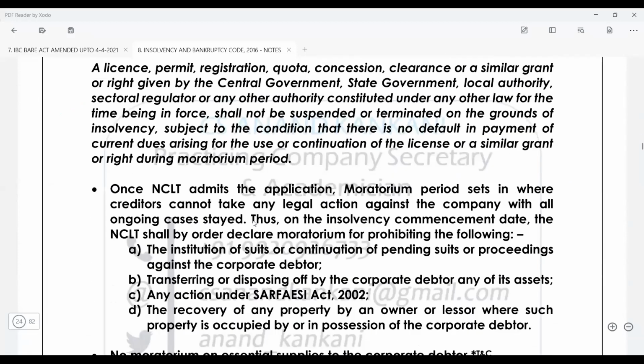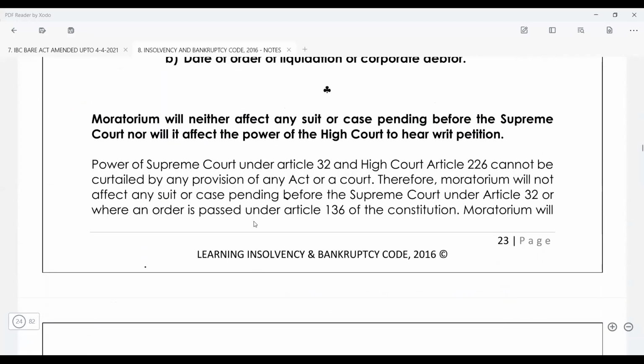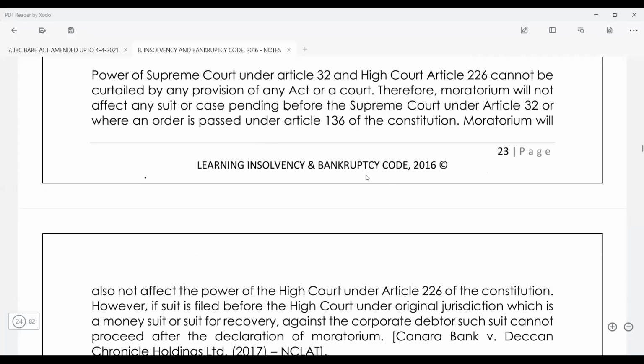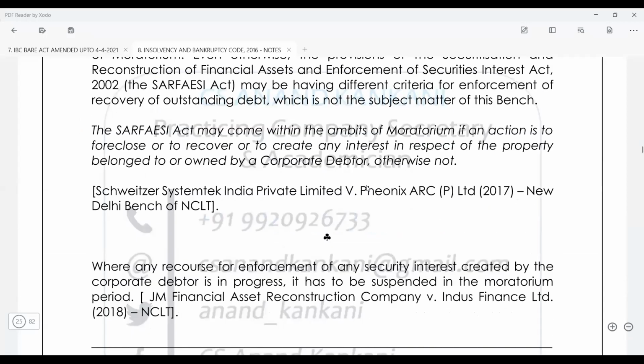And then you also have the judgment. Moratorium will neither affect any suit or case which is pending before the Supreme Court, nor will it affect the power of the High Court to hear the writ petition. Why? Because that power has been given under the Constitution of India. So just remember this.